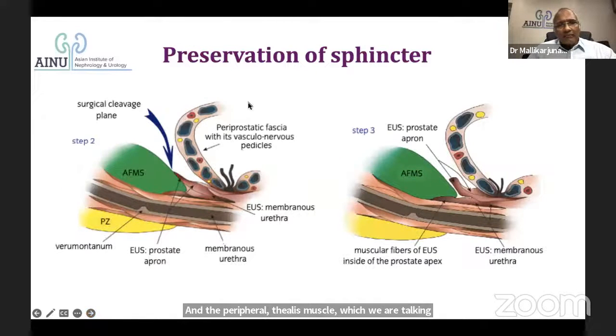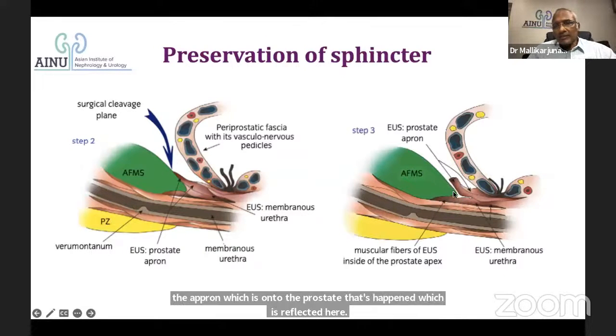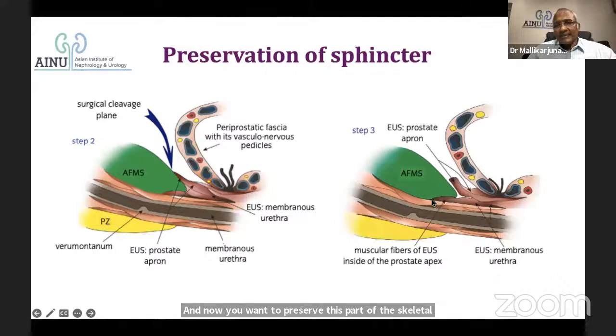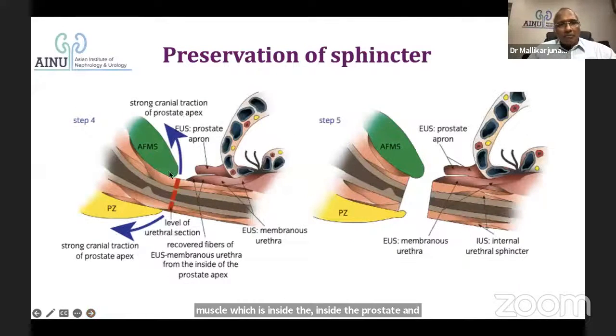Second step is going to be, after reflecting this venous plexus, you reflect this part of the apron onto the prostate. That's the apron which is reflected here. And now you want to preserve this part of the skeletal muscle which is inside the prostate. That can be possible by retracting the prostate and trying to expose this part of the urethra which is intra-prostatic.